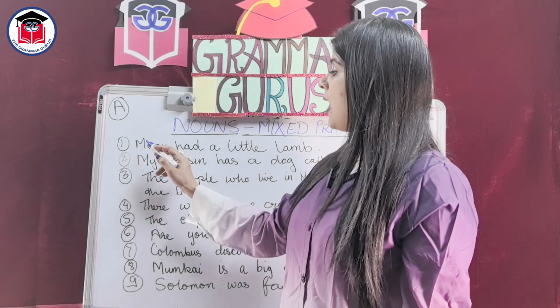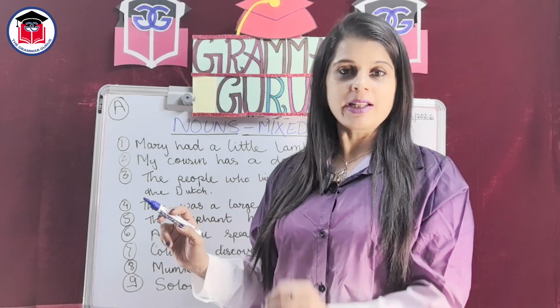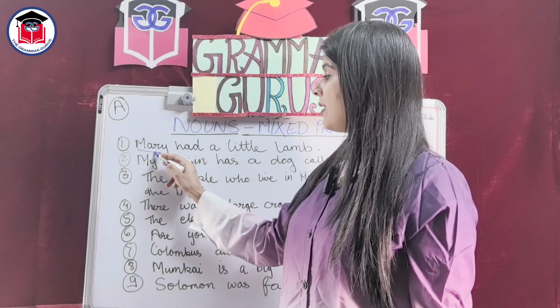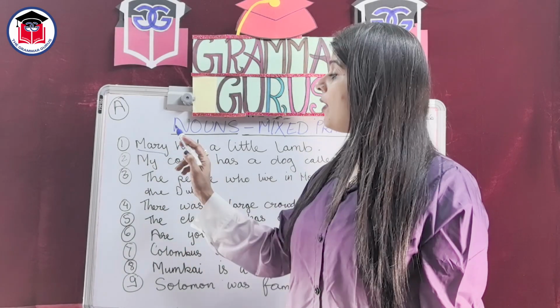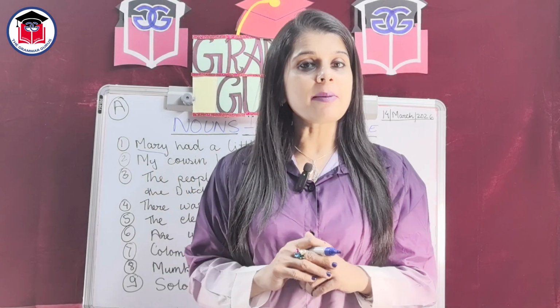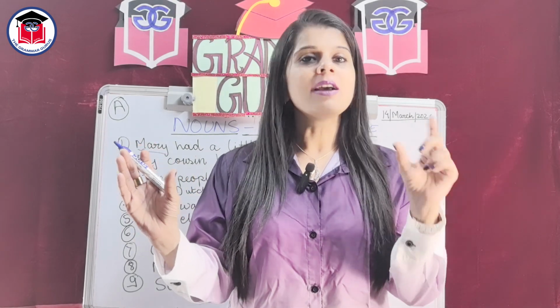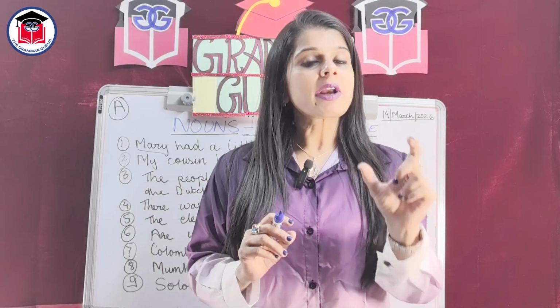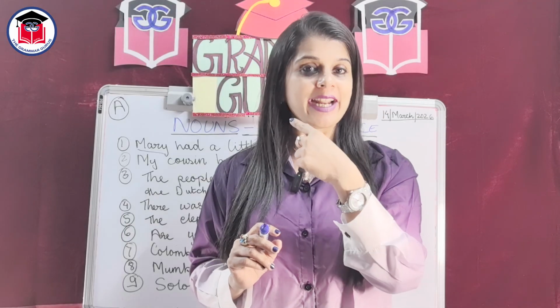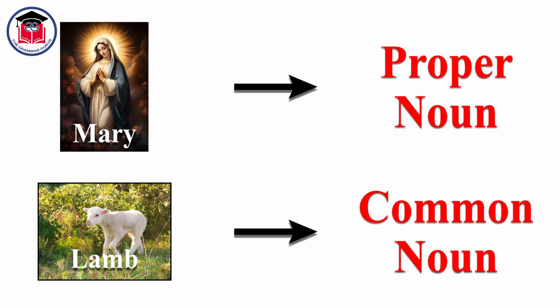Now, let's first identify the nouns in this sentence. As I told you, noun is a name. Mary. It is a name of a person. Hence, Mary is a noun. Now, what kind of name is it? General or special? It's a special name. So, because there is only one person in this world with a particular face identity, and her name is Mary. Thus, Mary is a proper noun. PN is for proper.